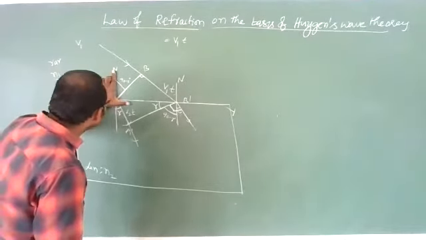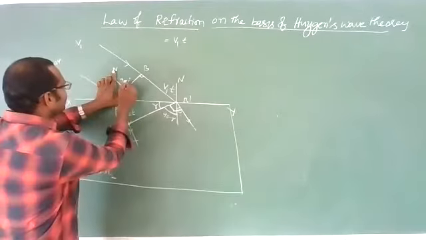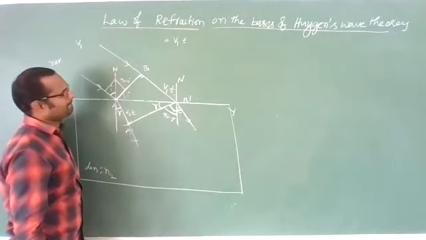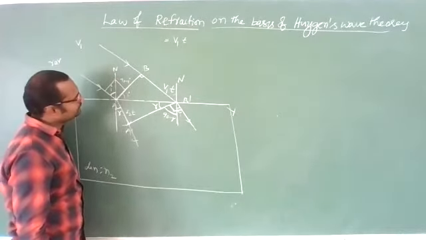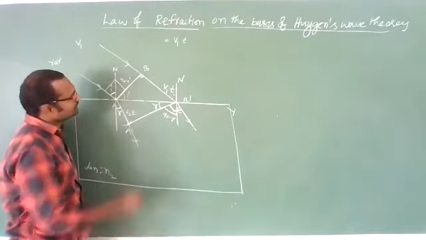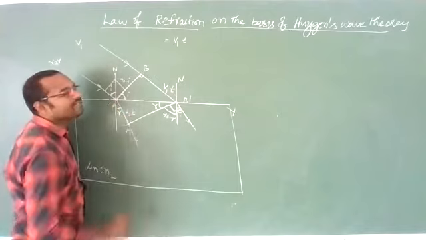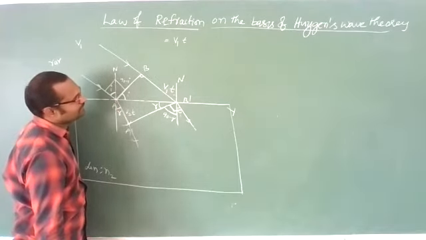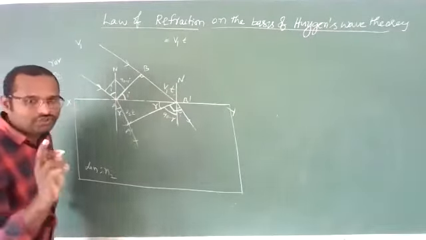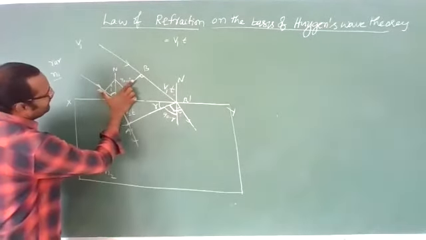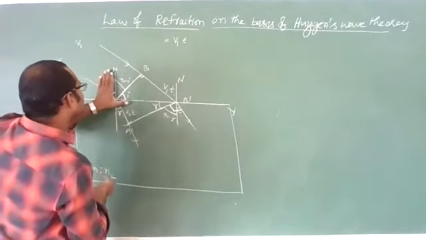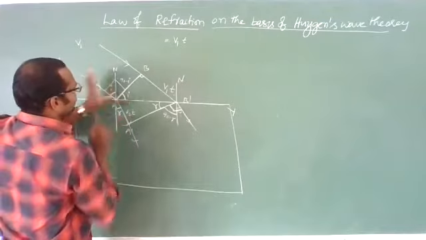Now, again this is perpendicular. This is 90 minus i, which means this is i. Are you getting what I am saying? Clear? This is i. Did you get this point? This is a wavefront. This total is 90 degrees. This is i, so this should be 90 minus i. Again, this total is 90 degrees, this is 90 minus i, so this should be i.